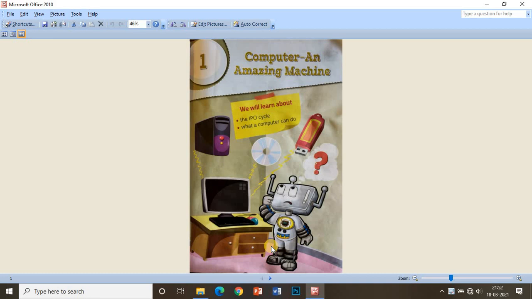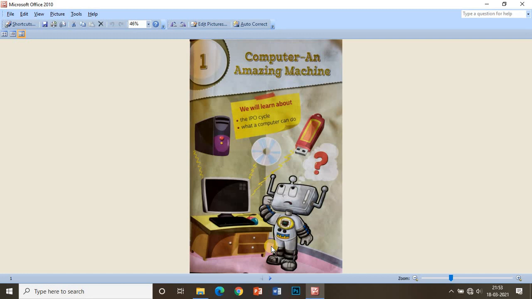As you all know about the computer, in previous classes you have read about the computer. Now what we have to study is computer, an amazing machine. In this chapter, we will learn the IPO cycle. So, what is the IPO cycle? IPO means input, processing, output. I stands for input, P stands for processing, and O stands for output.